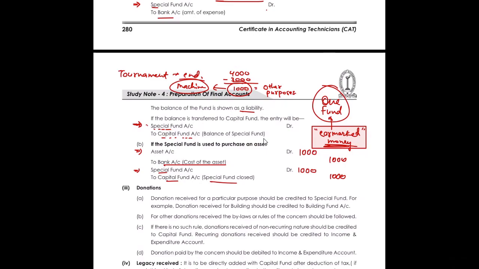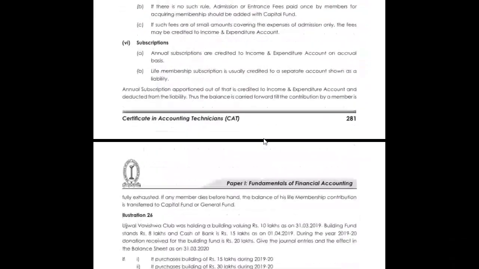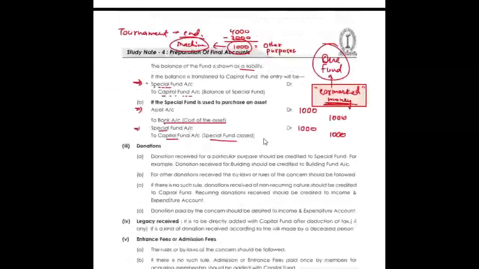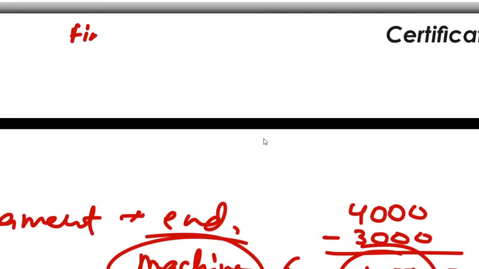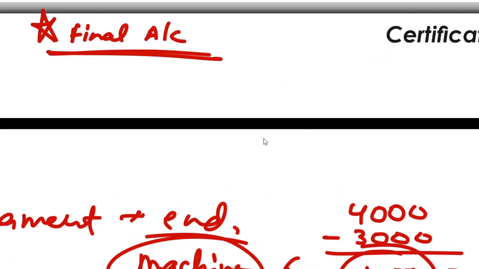Okay. Any doubt, anyone? So you have your homework. You need to try some of the questions of your final accounts. There are many illustrations which you can try on your own. If there are any doubts, we can take it up. Otherwise, every concept in that particular topic is covered right now.